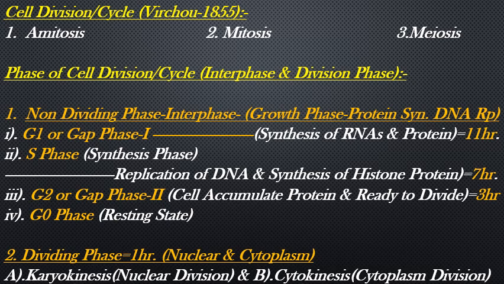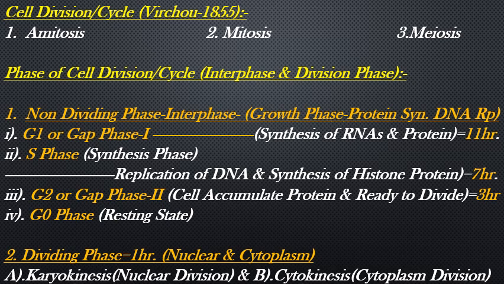After that, G2 phase or gap 2 phase, the cell accumulates protein and gets ready to divide, completes in 3 hours. And G0 phase is a resting state, which takes very little time, some seconds or minutes.